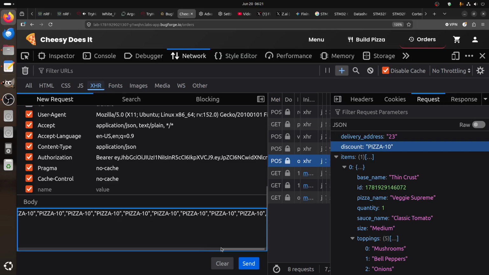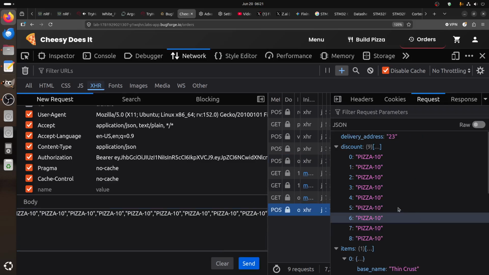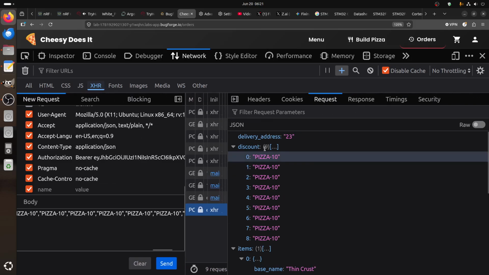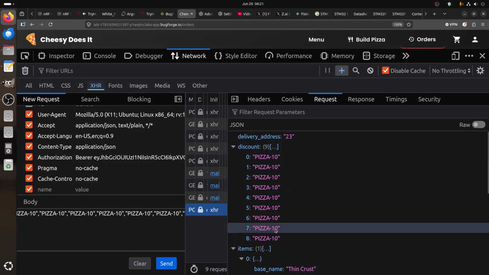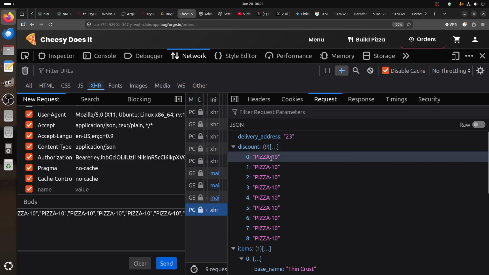You can see the whole point. So you have the bracket for the array, and then you close the bracket there, remove this comma at the end. So we have 1, 2, 3, 4, 5, 6, 7, 8. I don't know how the math will do, but let's see. If we send this one, you see we send it as an array. You can see it as an array here. How many did we do? 1, 2, 3, 4, 5, 6, 7, 8, 9.